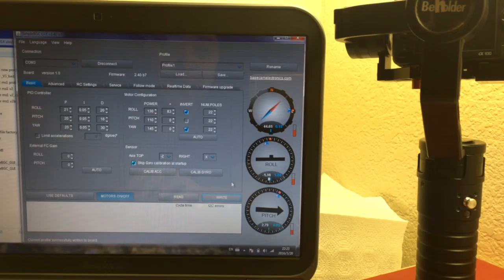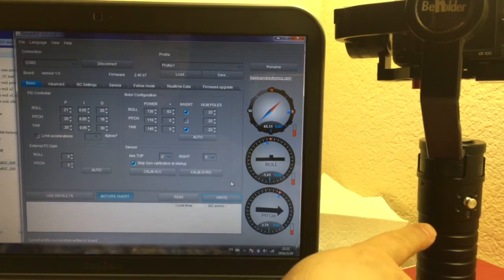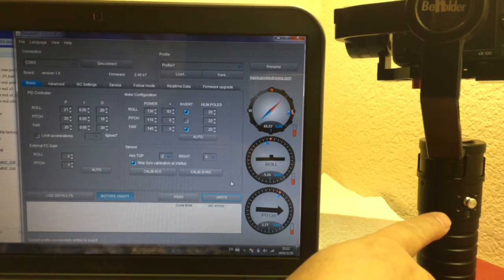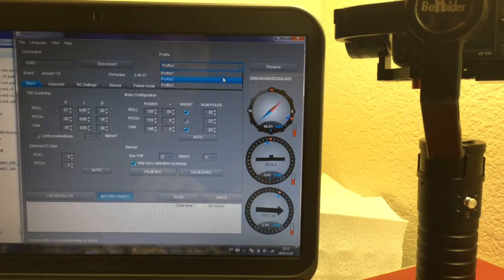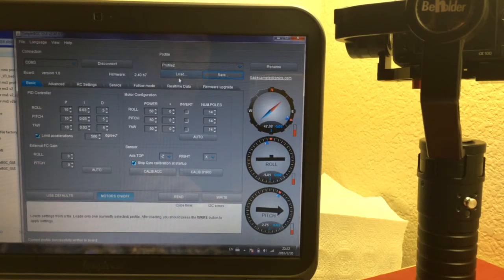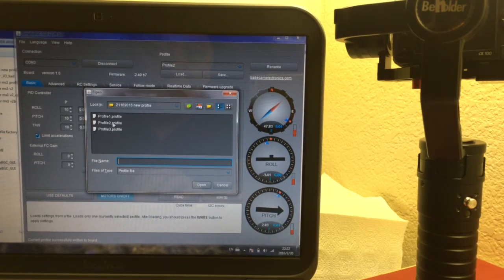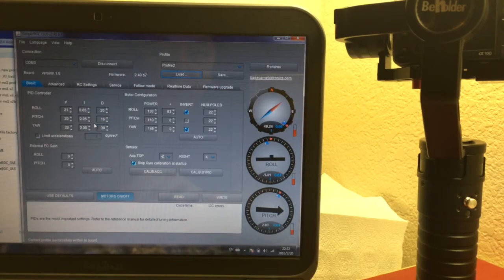On the gimbal, now we power off the gimbal. Don't need to power on. Profile 1 we load and write. Now we go to profile 2 and load factory profile 2 here. That's the newest profile, the second, profile 2. Now the profile 2 go into the gimbal system. Let's write into it again. Click, finished. Now we change to profile 3.